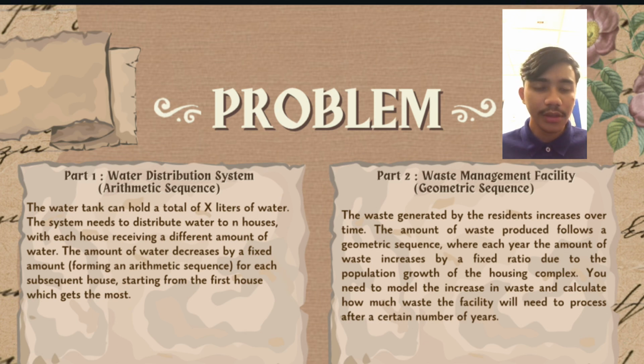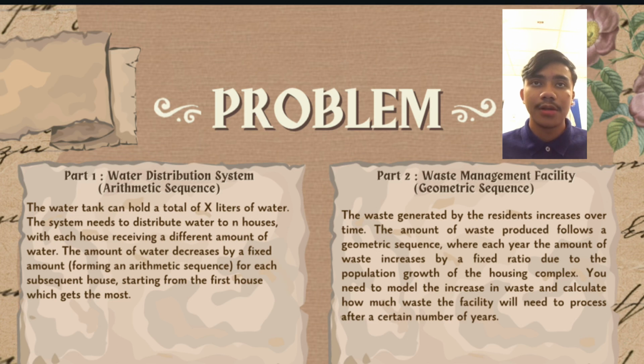Next is to ensure balance within the model. The tank's capacity should be prioritized over the distributed amount to prevent shortage or overflow. So to make the model balanced, the tank capacity should be prioritized.